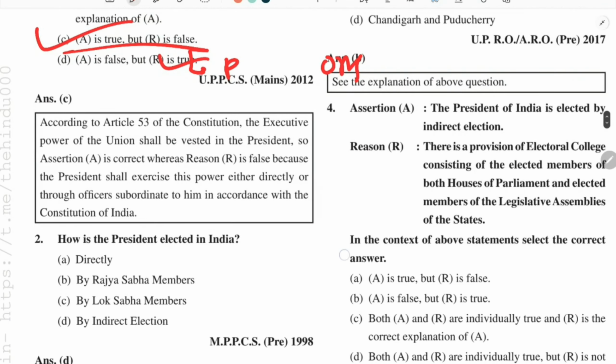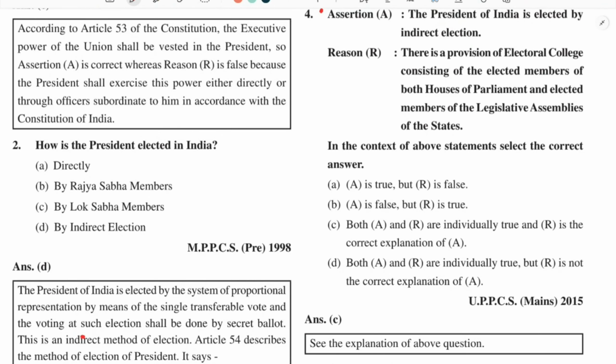Coming to the next question. How is the President of India elected? First of all, we must know that it is an indirect election. Indirect in the sense that people do not directly vote for the post of President, like in the case of MLAs or MPs, where we directly vote for that person. That is not the case with the President. So we will briefly discuss the process of how the President is elected in India.